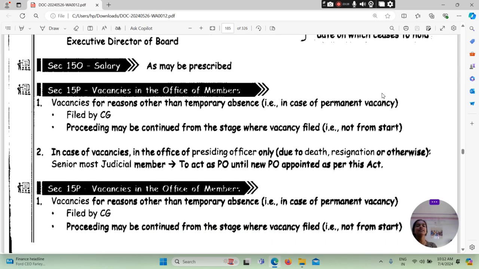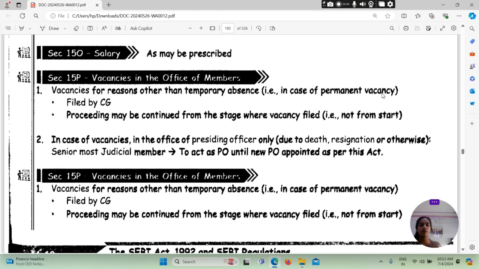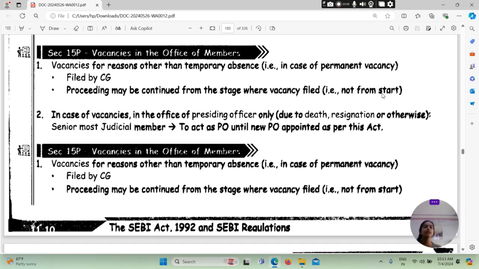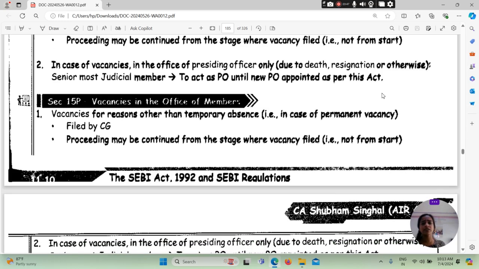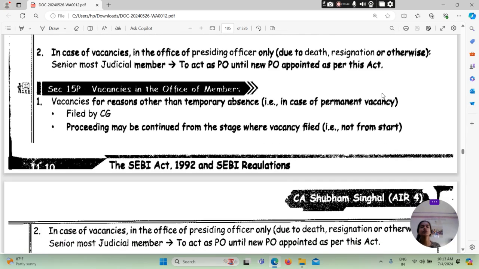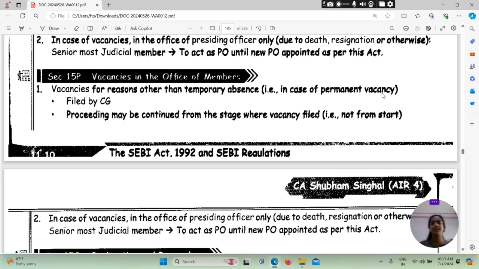Then section 15B, vacancy in the office of members. वो किसके बारे में बात किया जाता है? That is vacancy for reason other than the temporary absence. In case of permanent vacancy, filled by central government. Proceeding may be continued from the stage where vacancy filled, not from start. उसके बाद in case of vacancy in the office of presiding officer only due to the death, resignation or otherwise, senior most judicial member to act as PO until the PO appointed as per this act.